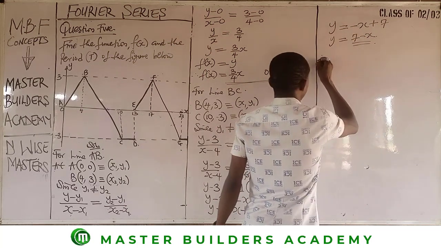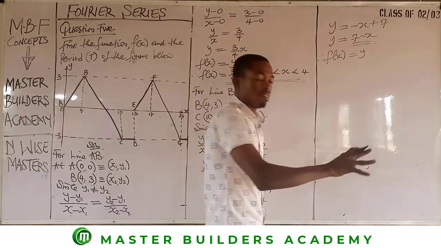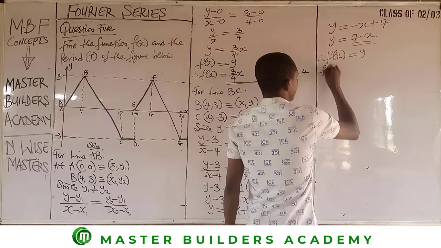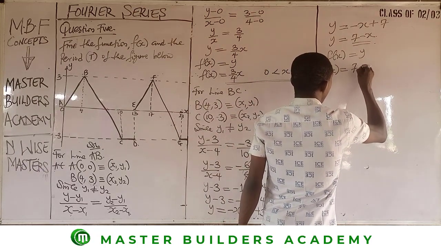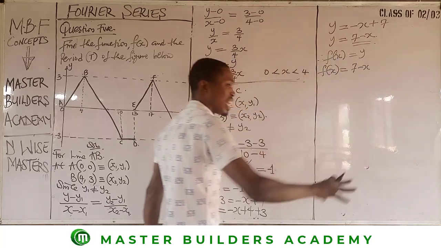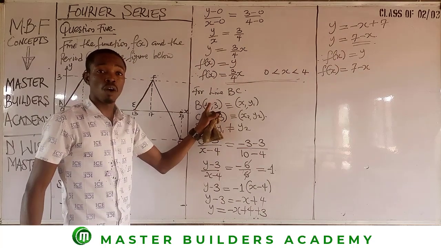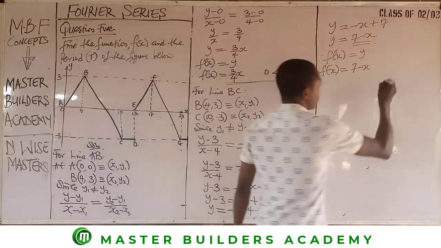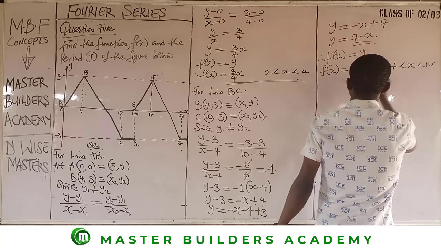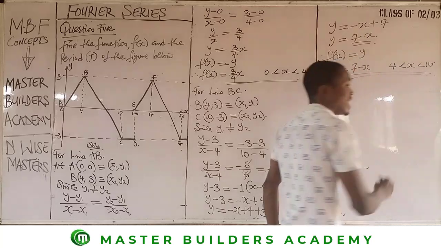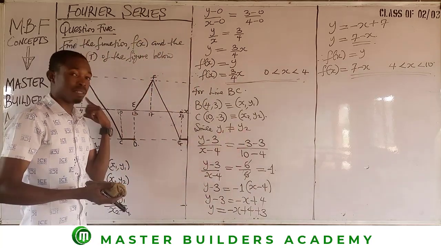This is therefore f of x is equal to y. Hence f of x is equal to 7 minus x. Between what range of x? Between x1 and x2. So between 4 and 10, we have 4 less than x less than 10. This is the equation for this particular line BC.